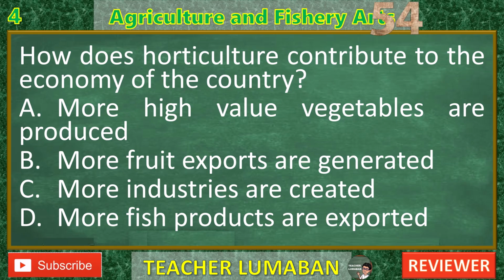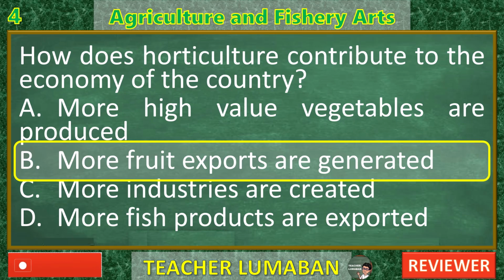5, 4, 3, 2, 1. The correct answer is B. More fruit exports are generated.